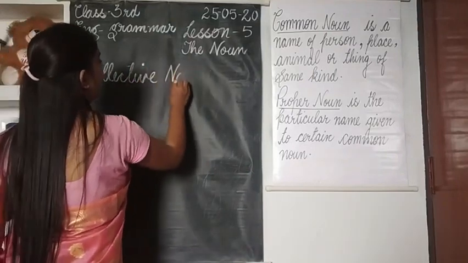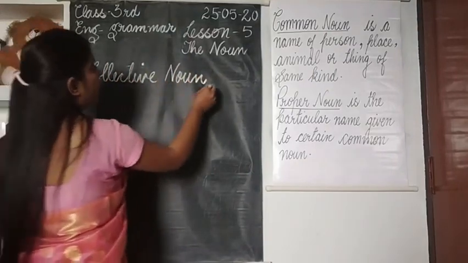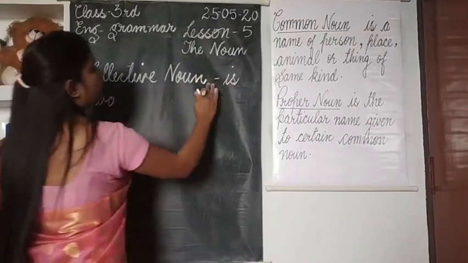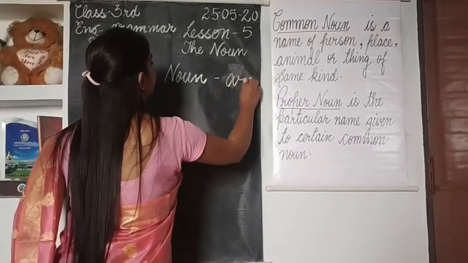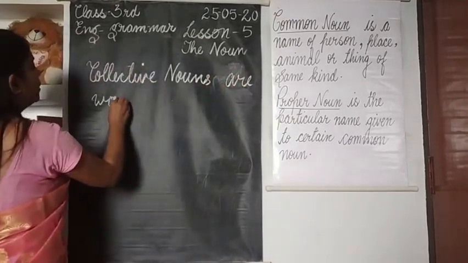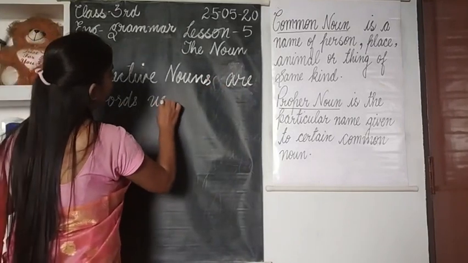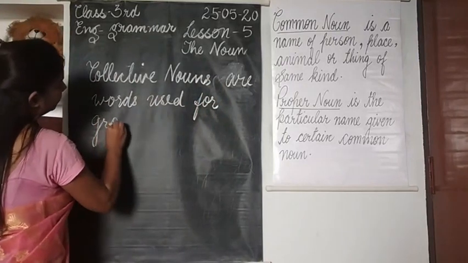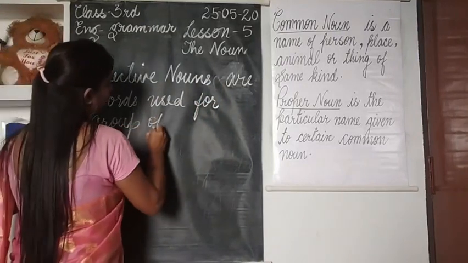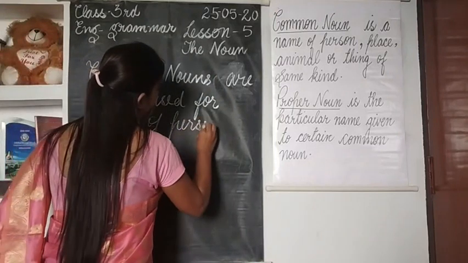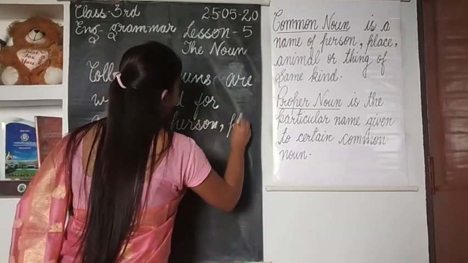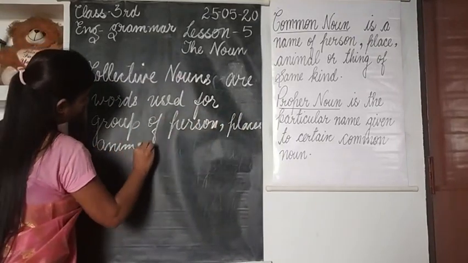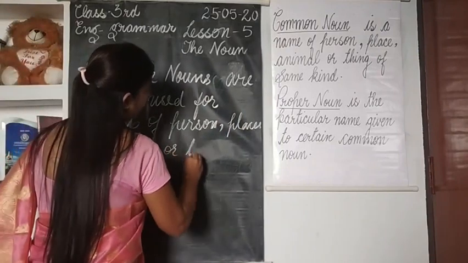Okay, so this is the third kind of noun. Collective nouns are words used for a group of person, places, animals or things.